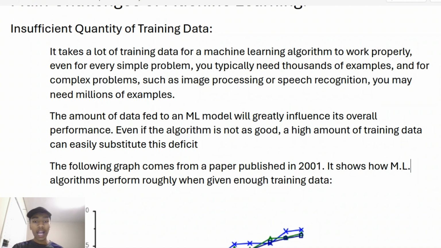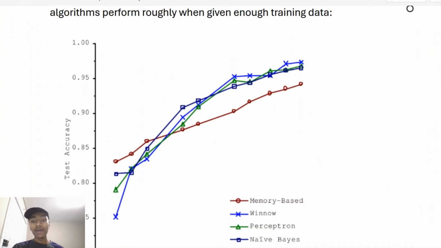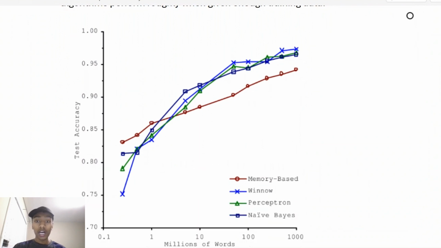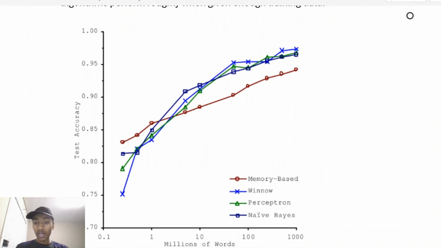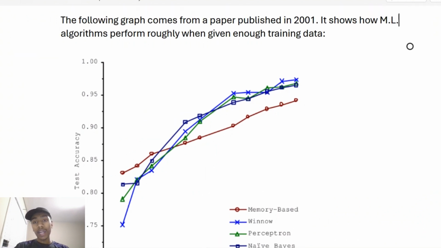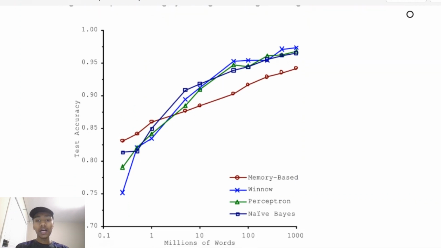In fact, there was a paper published in 2001 that went over different ML models, so different algorithms here, a memory-based Winnow, a perceptron, and different ones here. What this graph is basically showing is that with these different ML models, the accuracy of these models is equivalent when we give it a large amount of data, even though they're different algorithms.